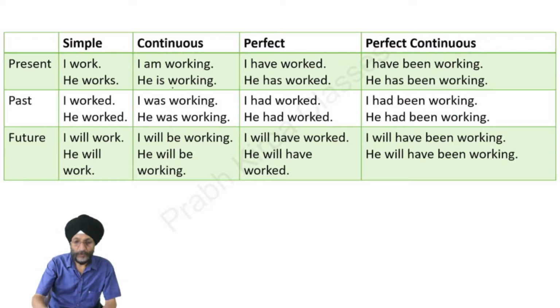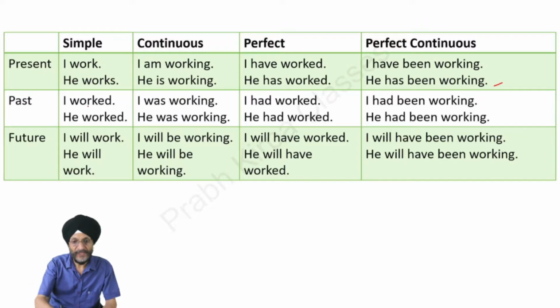Now we have given the picture of examples of these tenses. When we talk about present simple, the example is I work, he works. For present continuous, the example is I am working, he is working. In the case of present perfect, I have worked, he has worked. And in the case of present perfect continuous, I have been working, he has been working, they have been working.